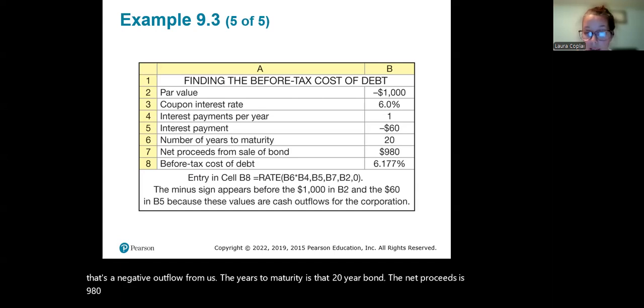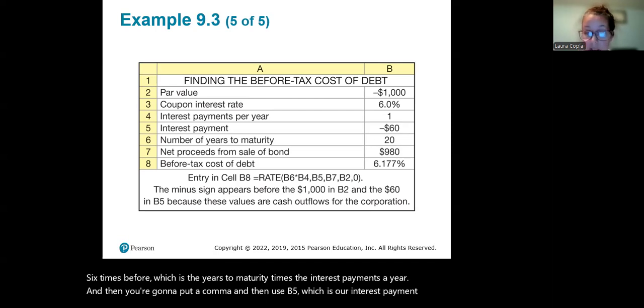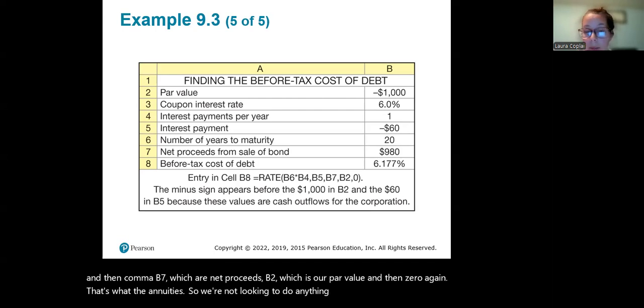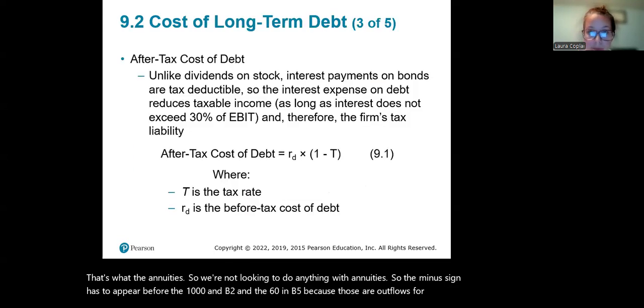Our before-tax cost of debt in B8 is going to equal the RATE function, because we want to find out what that rate is, of B6 times B4, which is the years to maturity times the interest payments a year. Then you put a comma and use B5, which is our interest payment of $60, then comma B7, which is our net proceeds, then B2, which is our par value, and then 0. Again, that's with the annuities, so we're not looking to do anything with annuities. The minus sign has to appear before the 1,000 in B2 and the 60 in B5, because those are outflows for us.